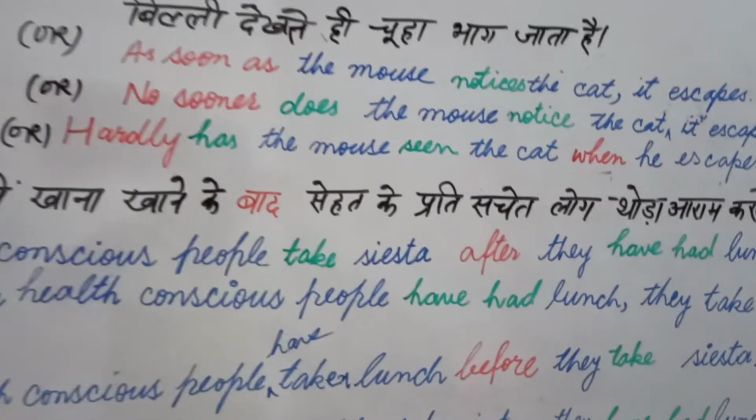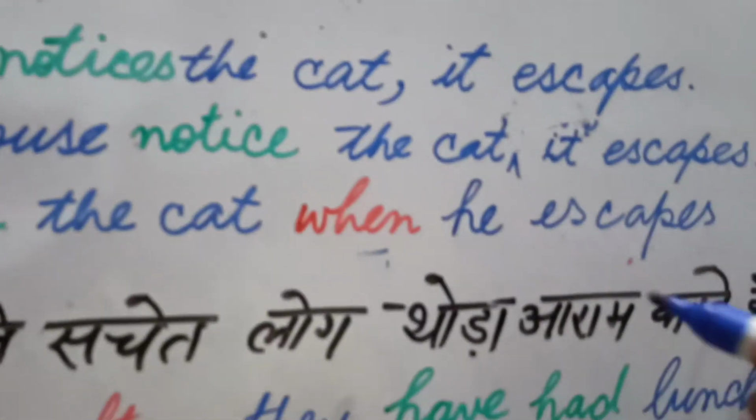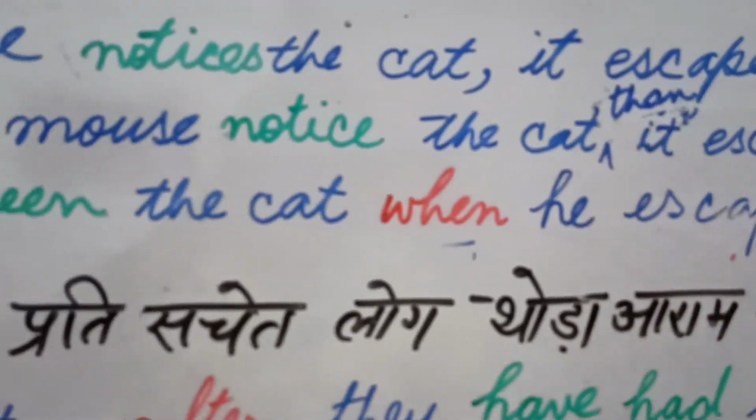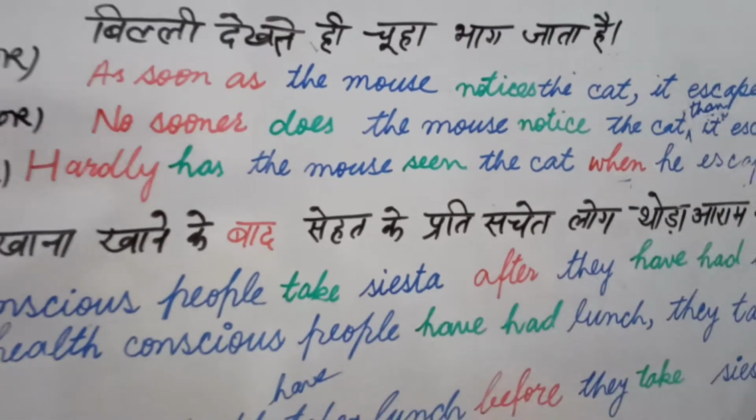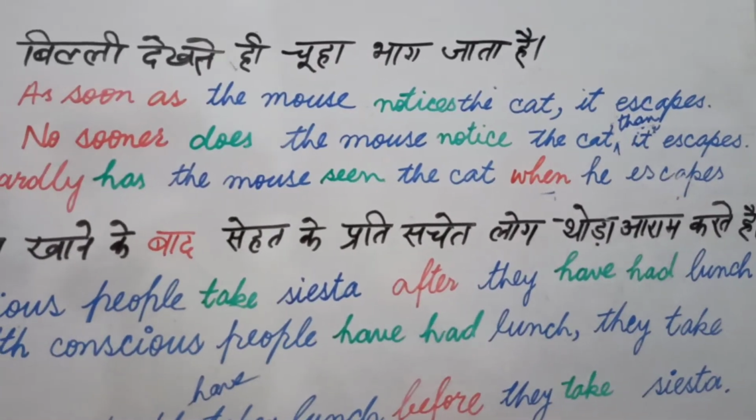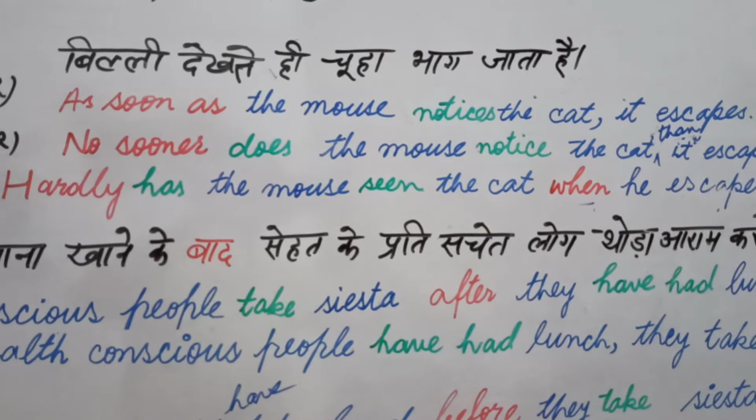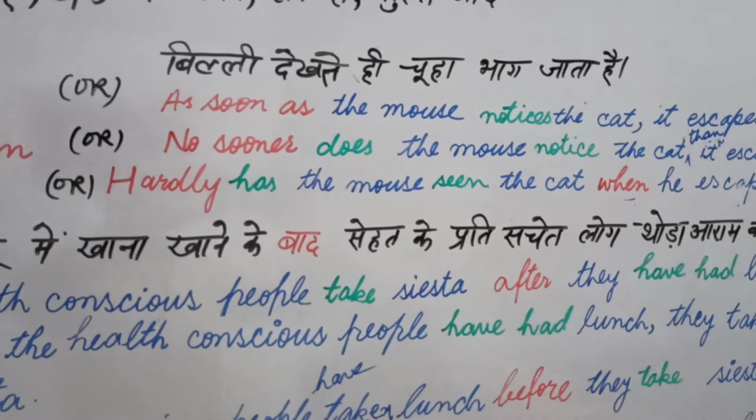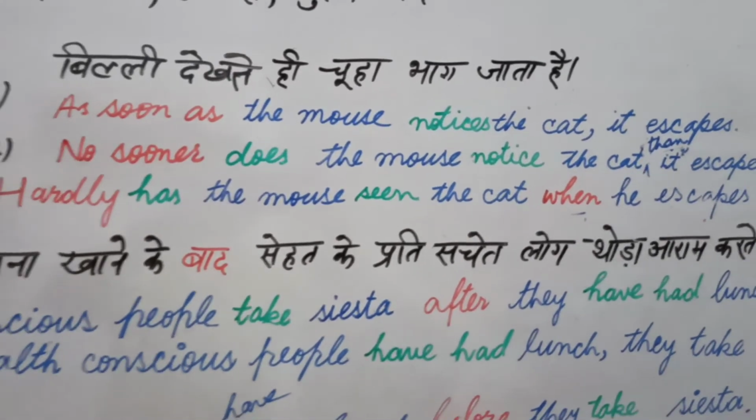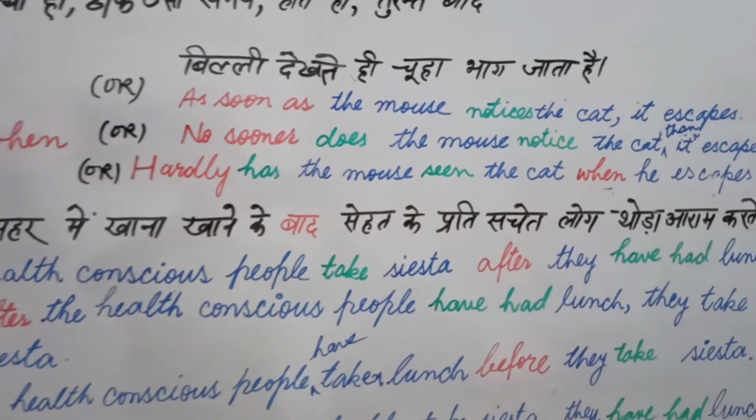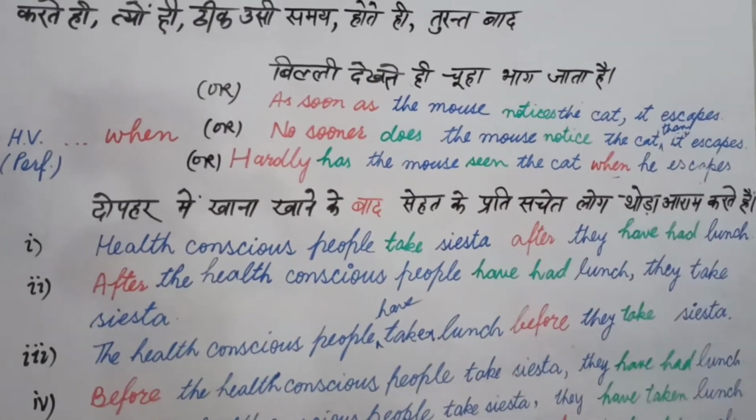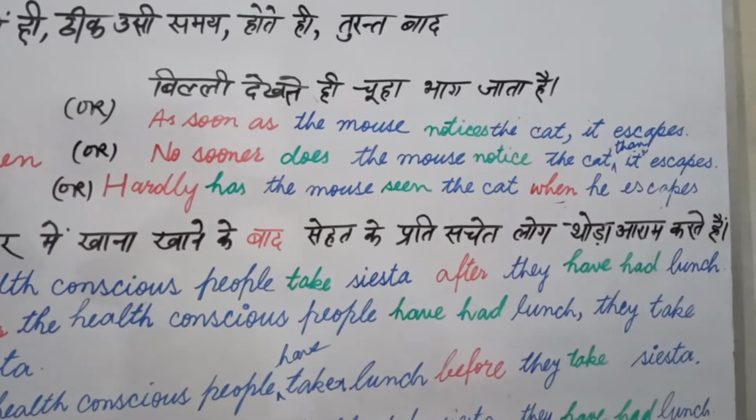Students, after notice, on this place there should be THAN, because sooner is comparative degree, and when we use it in comparative degree, then than is compulsory to write here. One more thing is there, if I use as soon as, then I use comma. In case we use sooner, then it's compulsory for us to use than here. It was left by mistake because of forgetfulness.